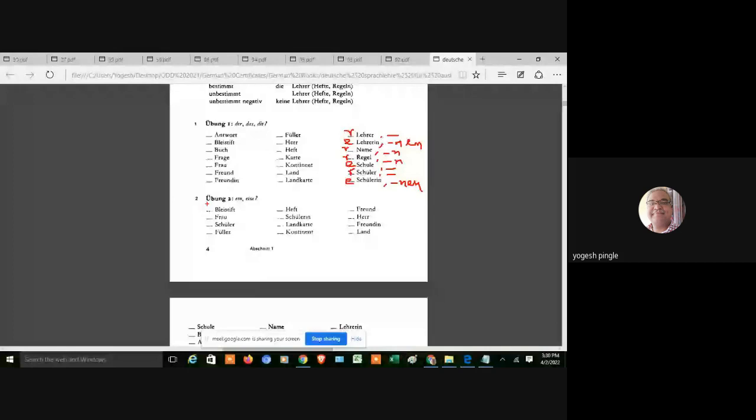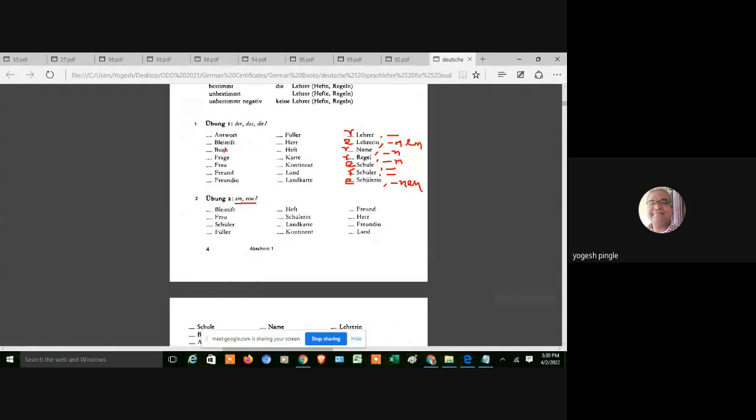And also we are now learning only the nominative form. In the last lecture I told you there are four types of forms: nominative, accusative, dative, and genitive. So in this chapter we are having only nominative. And now the next exercise is what? Ein und eine. Ein is for der and das. Eine is for die. So here it is so simple.